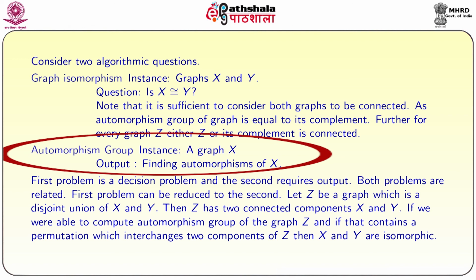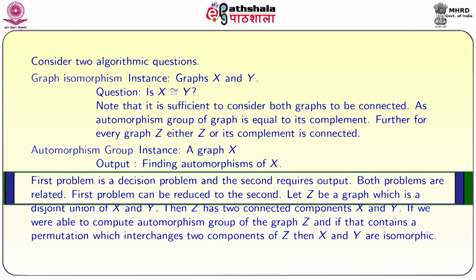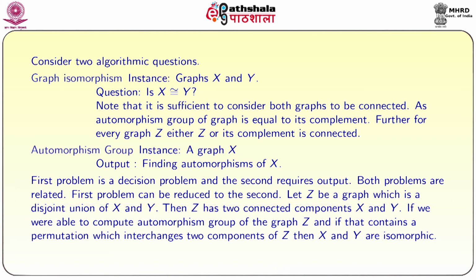Automorphism group of a graph. Here the instance is a single graph X, and the output is finding the automorphisms of X. So, these are two different algorithmic problems. In the first problem, two graphs are given and we need to find out whether they are isomorphic or not, so we just tell yes or no, whereas for the second problem it is not simply yes or no, we need to find all automorphisms of X. The first problem is a decision problem, that is, the output required is yes or no, and the second problem requires an output.